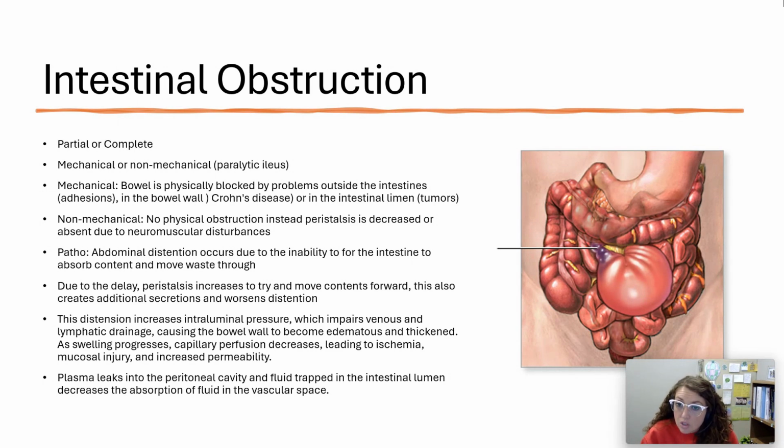Non-mechanical, there's no physical obstruction. Instead, peristalsis is decreased or absent due to neuromuscular disturbances. So this is where you think about your primary cause of a non-mechanical obstruction, which is paralytic ileus, okay?